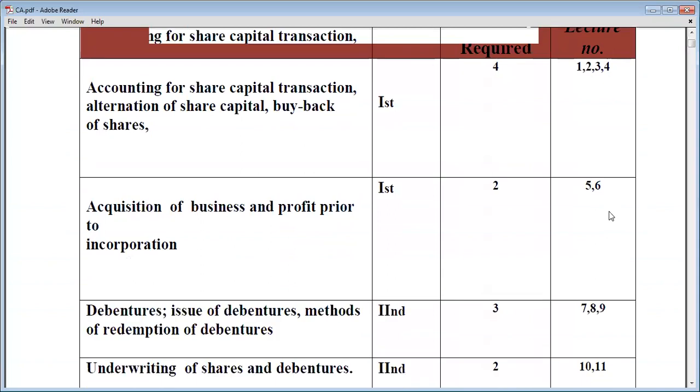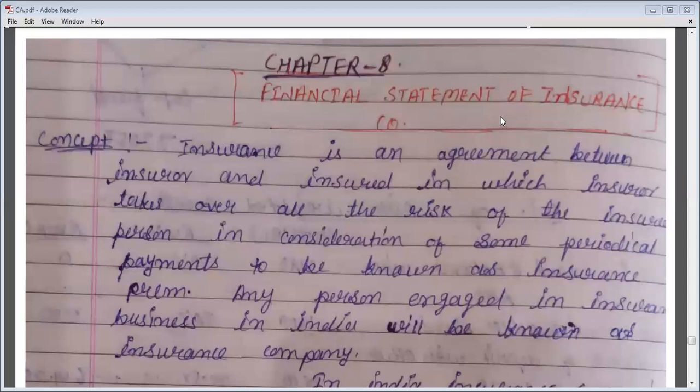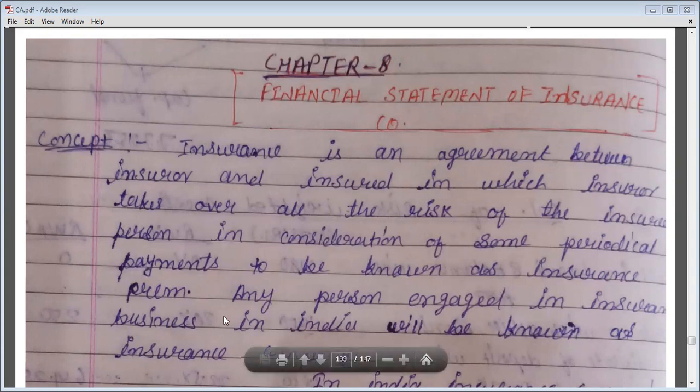So see guys, in today's lecture we are going to start the last topic of your syllabus, that is insurance company account. Okay, so let's talk about the insurance company account. Statement of insurance company. First of all, see the concept of insurance company. Insurance is an agreement between insurer and insured in which the insurer takes over all the risk of the insured person in consideration of some periodical payment to be known as insurance. Any person engaged in insurance business in India will be known as insurance company.